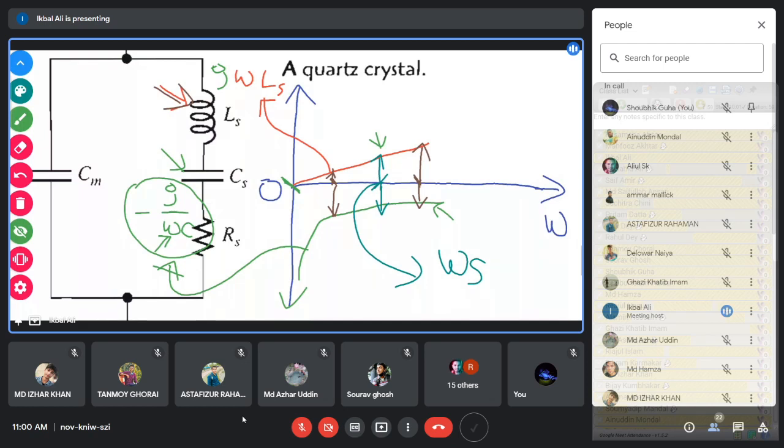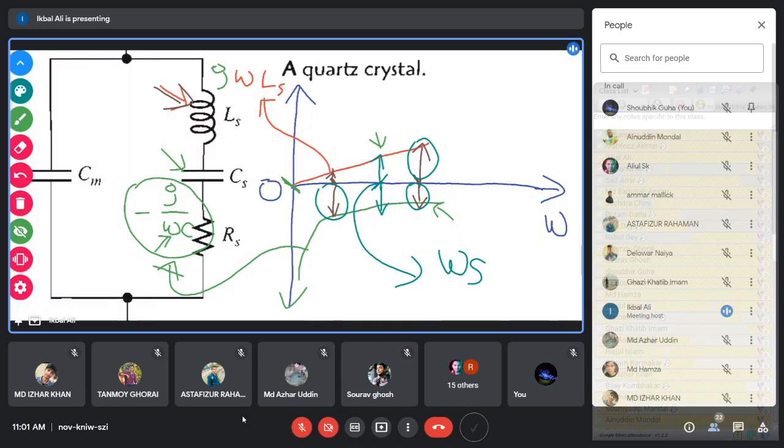Below the series resonant frequency, the series combination of inductor and capacitor will become capacitive, because the capacitor impedance is larger. So the equivalent combination will become capacitive. Above the series resonant frequency, you see that this arrow is larger, the inductive impedance is larger than the capacitive impedance. So above the series resonant frequency, this equivalent L and C is inductive.